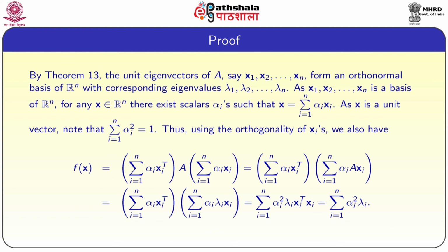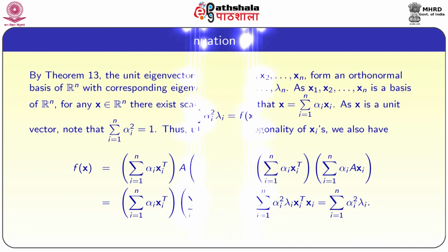If you simplify further, using that xi is an eigenvector of A corresponding to eigenvalue lambda i, then we will get summation alpha i square lambda i xi transpose xi. But the xi's are orthonormal, so we have summation i equal to 1 to n alpha i square lambda i.